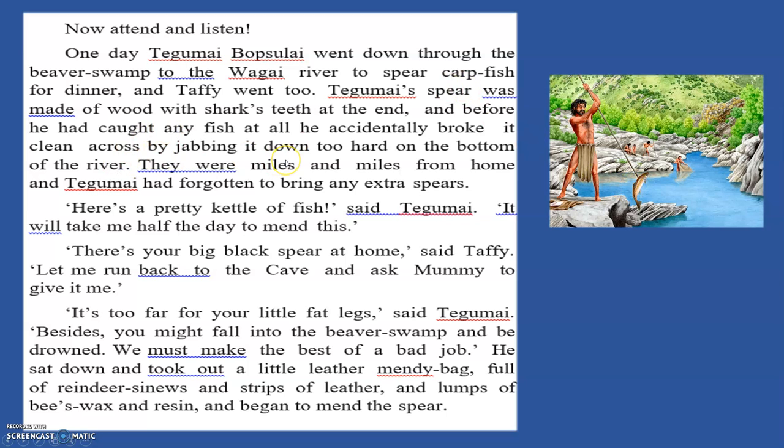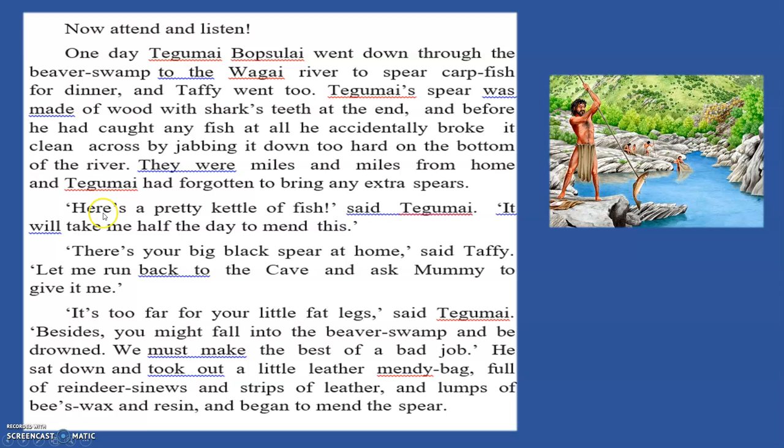Before he could catch many fish, what happened to his spear? It broke because he jabbed too hard. He must have put it very deep down into the bottom of the river, and it must have broken. Now, he did not have any extra spear. Without the spear, he cannot hunt any fish.